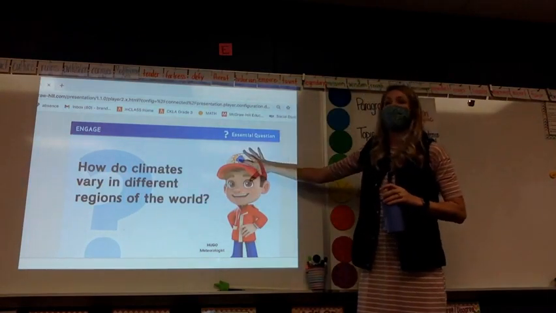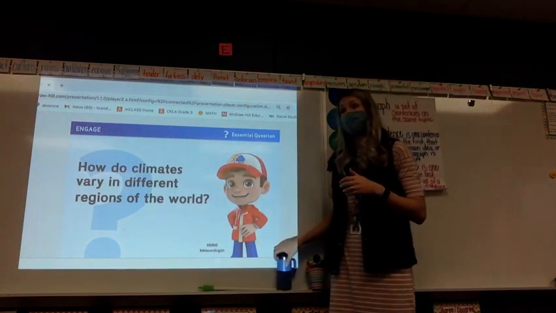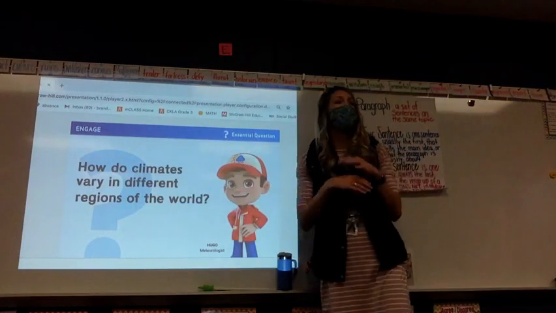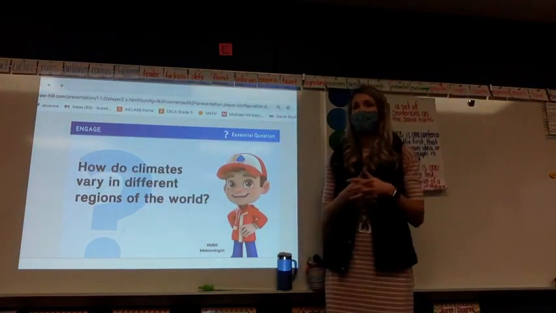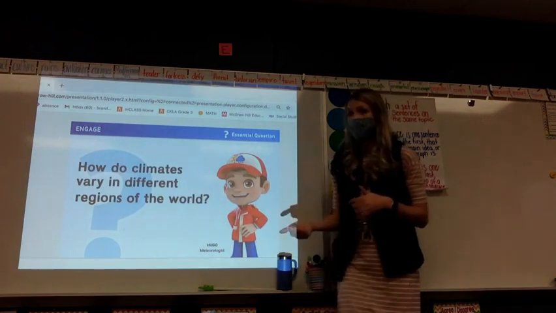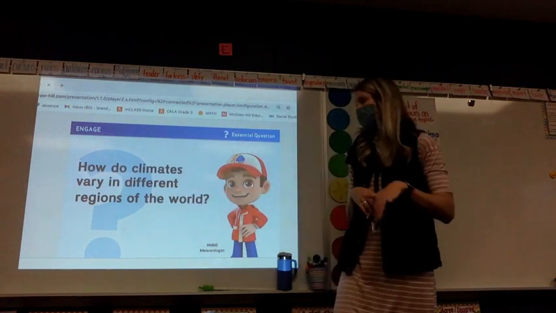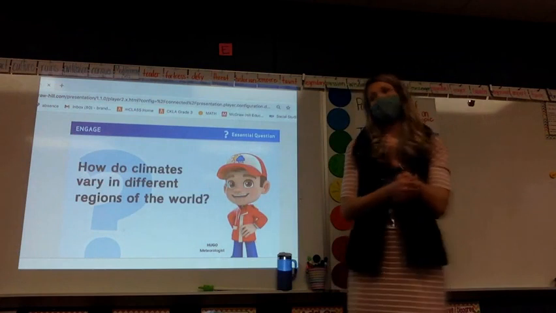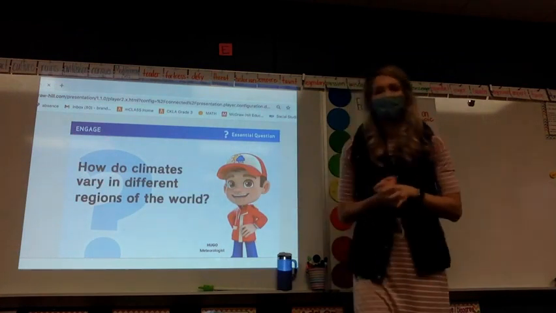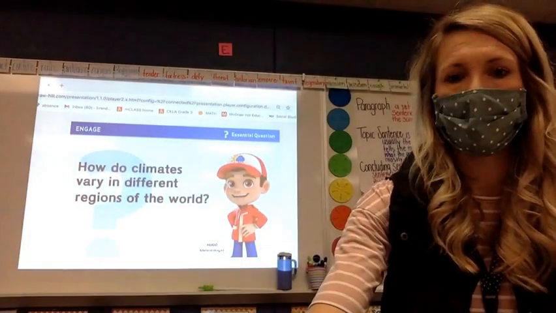So our essential question this time around is, how do climates vary in different regions of the world? So we're not just focusing on the weather, but we're really going to be looking at the climate and learning what that means a little bit. So when we get into the vocabulary words in a second, that'll be a little more clear. But how do climates vary in different regions of the world? That's going to be our new essential question. Turn and read it to your neighbor. How do climates vary in different regions of the world?